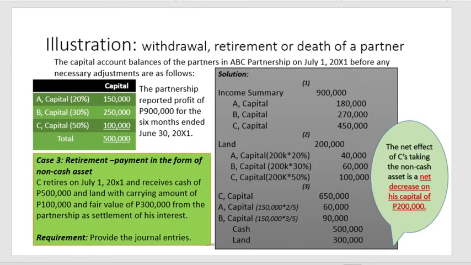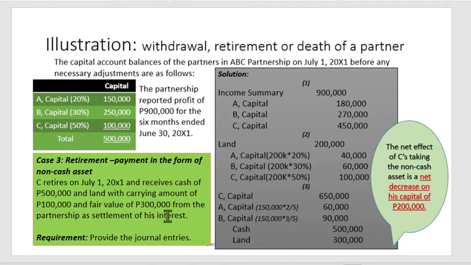Okay, let's proceed with case number 3. This is a retirement. Retirement pa rin ito, but payment in the form of a non-cash asset. So, hindi cash ang naibigay. So, C retires on July 1. It receives cash of 500,000 and land with carrying amount 100,000. So, dalawang item ang na-receive, isang cash at isang land. Yung land, ang carrying amount 100,000 and fair value 300,000.